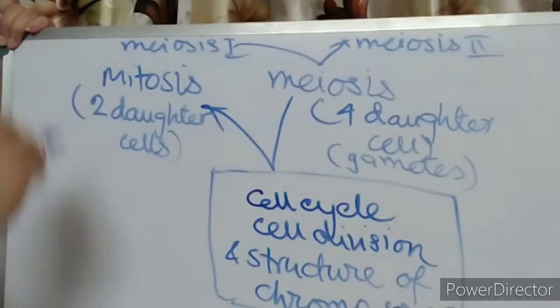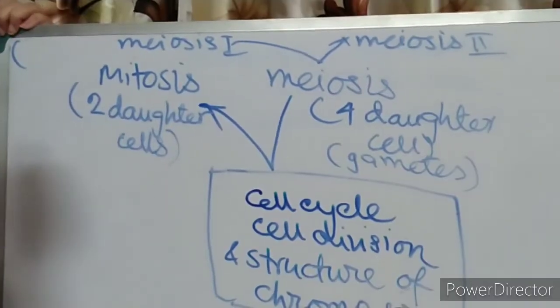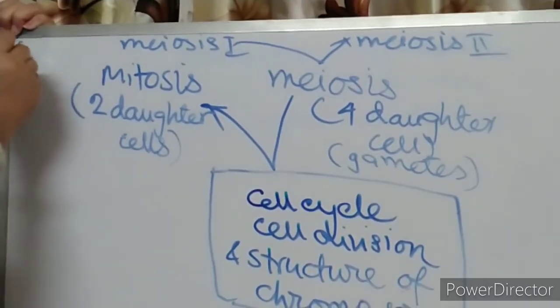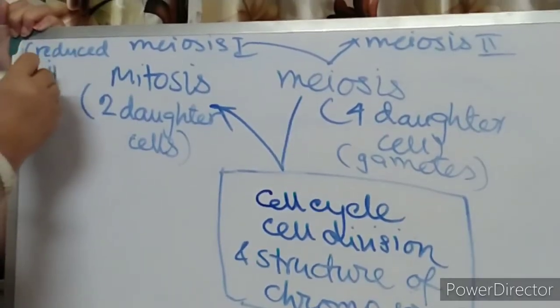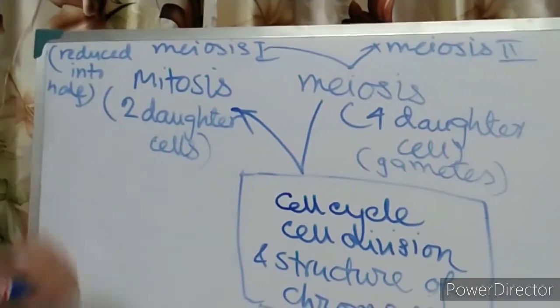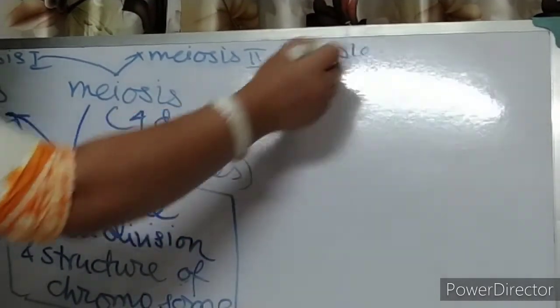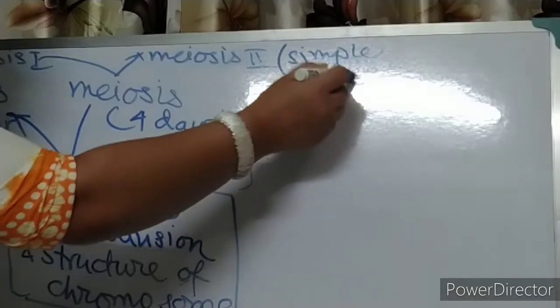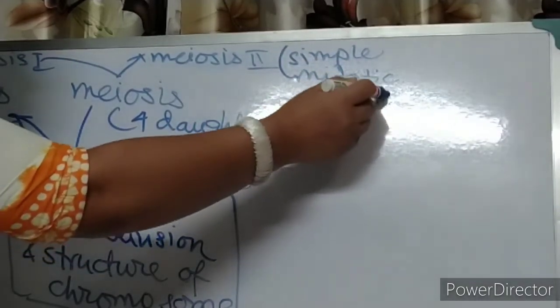Meiosis 1 is a reductional division. Here the chromosome number is reduced into half than that of the mother cell. But meiosis 2 is a simple mitotic division, means the chromosome number will remain the same.